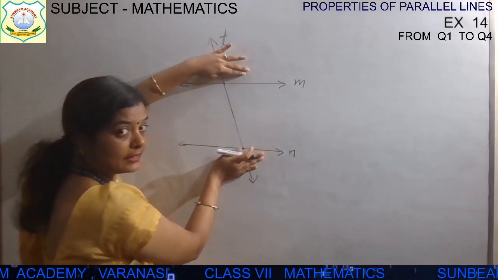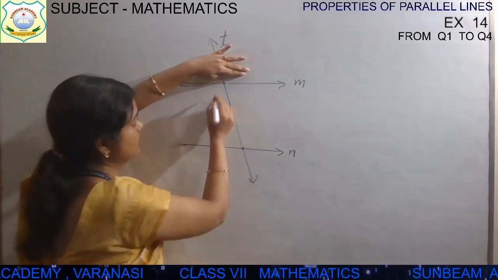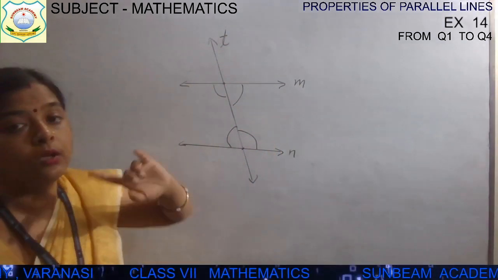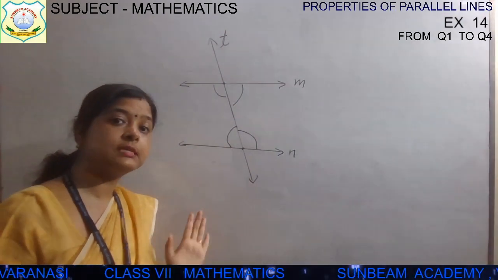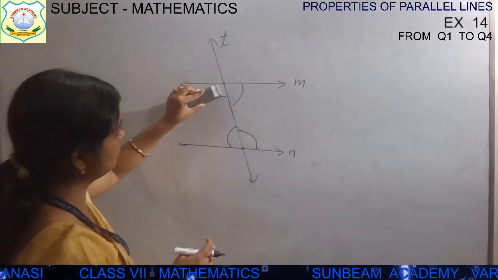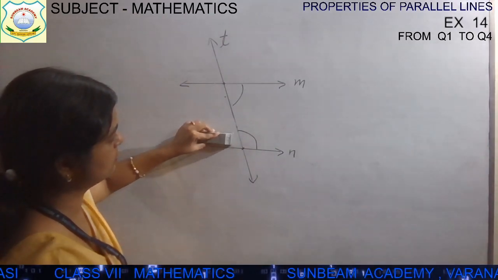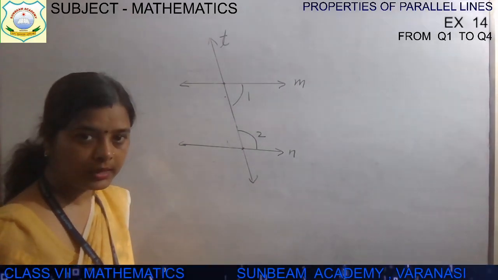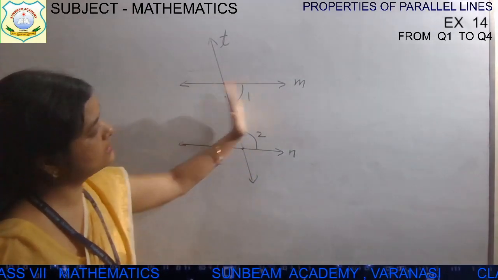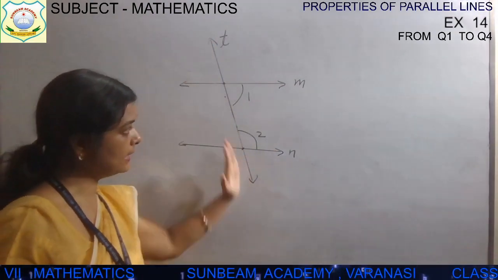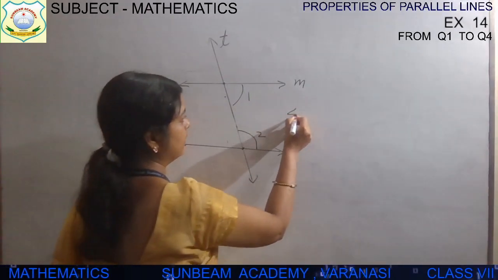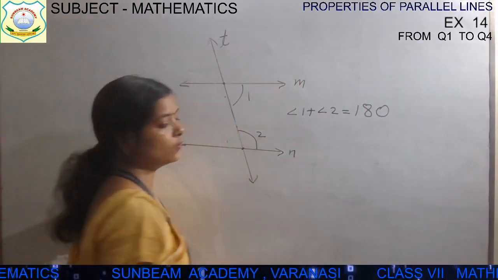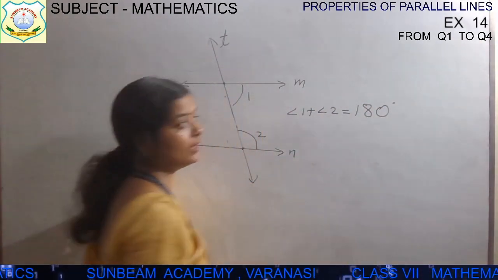जो इन दोनों lines के अंदर angle बनेंगे, they will be interior angles. One is this, this, third one is this, fourth one is this. But we have to take the interior angles which are on the same side of transversal. So same side of transversal, let's take these two, angle 1 and angle 2. ये दोनों interior angle है. Okay, these two are interior angles and on the same side of transversal line. ये transversal line के एक ही तरफ है. So angle 1 and angle 2 are supplementary. Supplementary means their sum will be equal to 180 degrees.